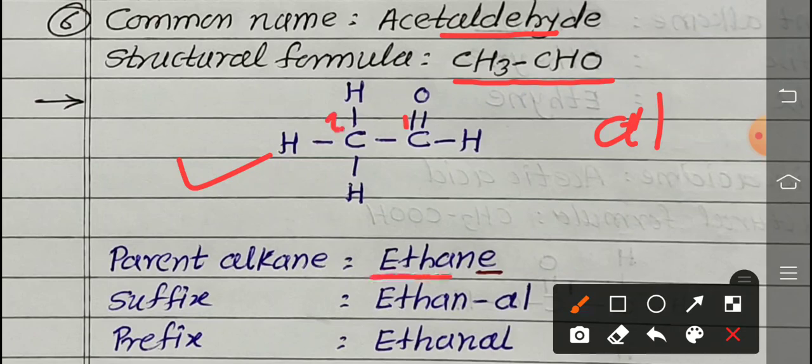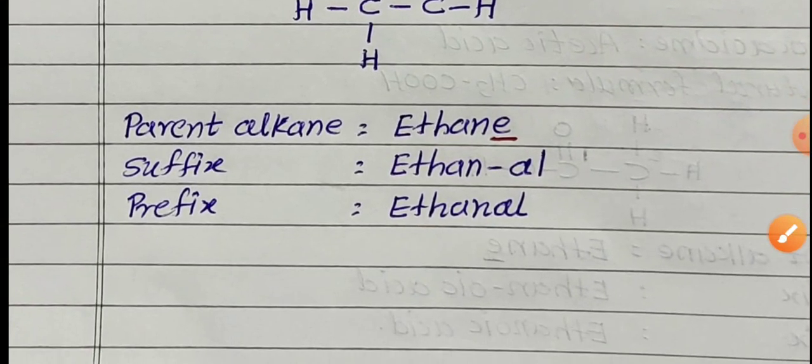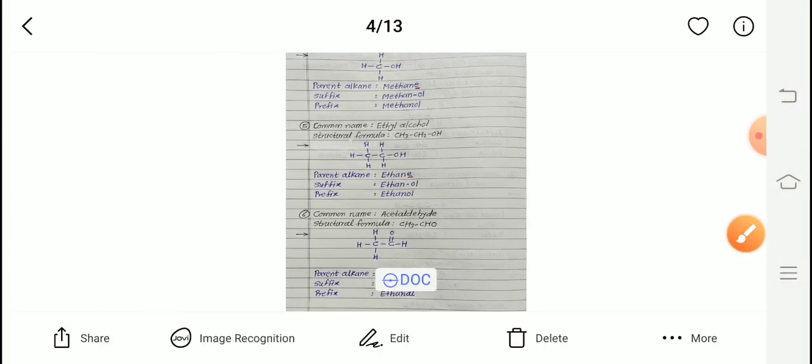So 2 carbon atoms are present, so the parent alkane is ethane. Suffix: it is an aldehyde group, so use the short form AL. E is replaced by AL, so ethanal. And only 2 carbon atoms, so no need of numbering. So ethanal, check carefully, ethanal is the IUPAC name. Clear? Next one.